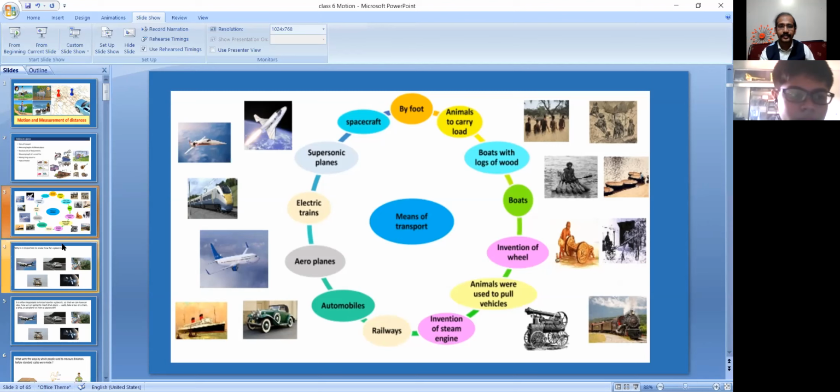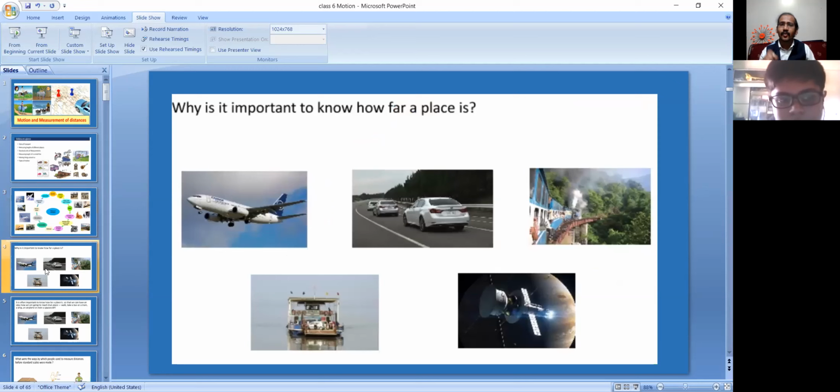Next, why is it important to know about far places, how far it is? What is the importance to know about different far places? To know how the other places look and what all things they use. Okay, okay.